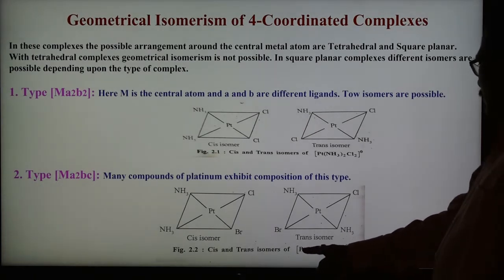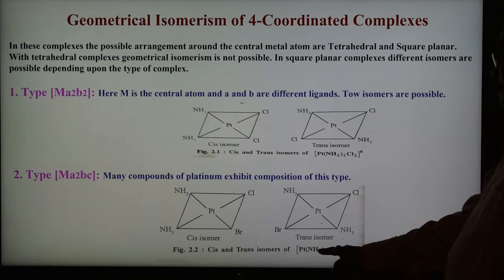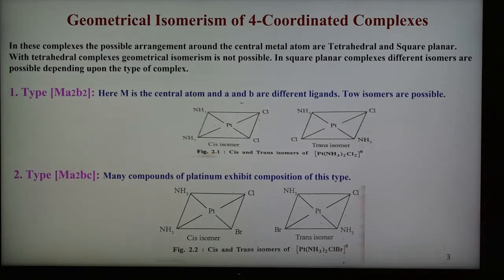See here, platinum is the metal ion, ammonia ×2 is A, and B, C are Cl and Br, two different ligands. In this case also two different isomers are possible, and the two isomers are shown in this slide. Many compounds of platinum exhibit composition of this type. Here A are generally neutral ligands such as ammonia, water, pyridine, etc. And B and C are anionic ligands such as Cl minus, Br minus, nitrate NO3 minus, SCN minus, etc.